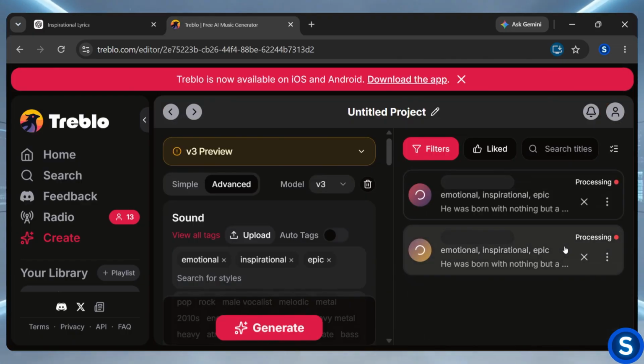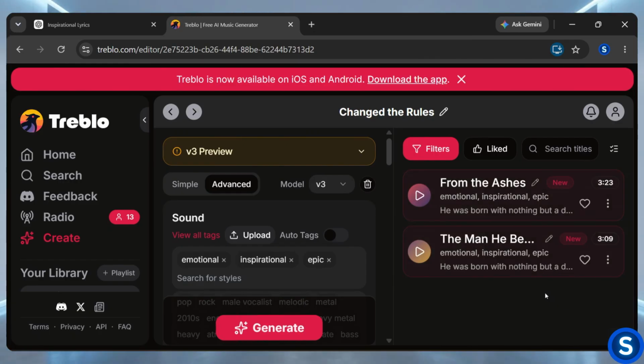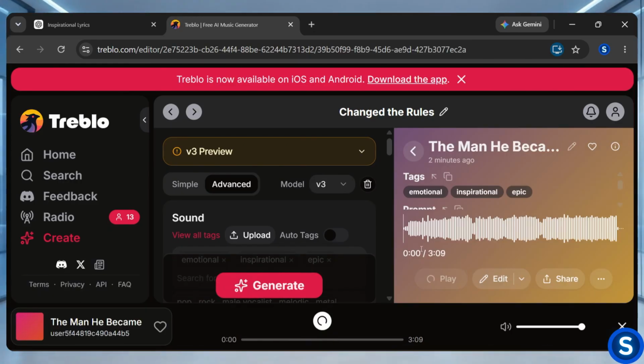Now your AI music is being generated. And there you go. Your AI music is ready. Let's play them one by one.